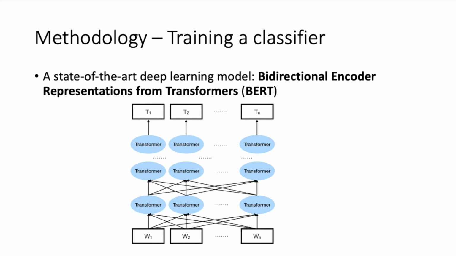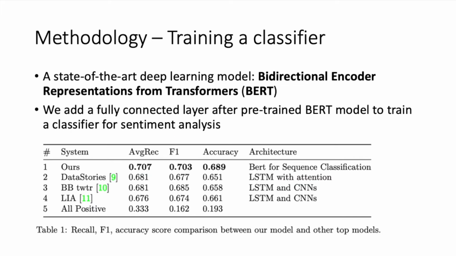Now let's take a closer look at how we implement the tasks. In task 1, we want to train a classifier. It is a natural language processing problem, and we use a state-of-the-art deep learning model, BERT, to do the classification. We add a fully connected layer after the pre-trained BERT model to train a classifier for Twitter sentiment.